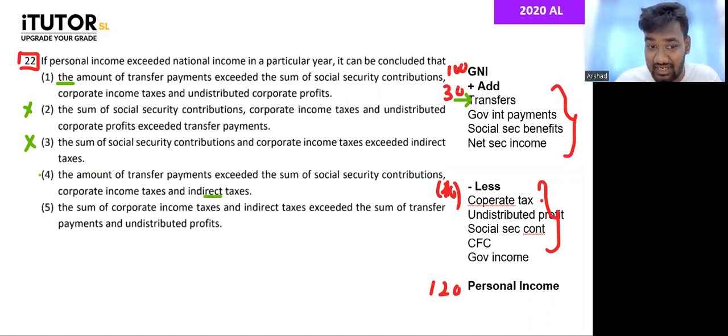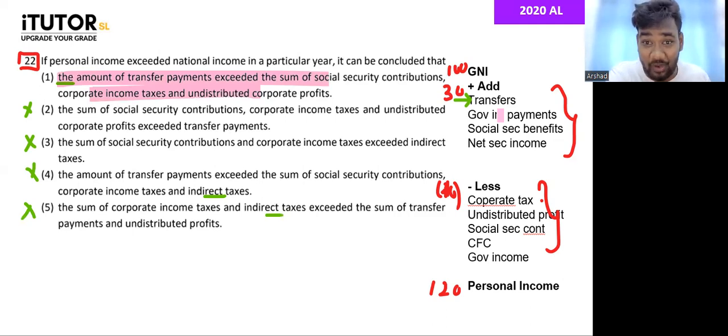Indirect taxes, again, is not a part anywhere. So which one is our answer? Answer is number 1. How many of you got this correct, guys? Yes, not just a lucky shot, but with some proper logic, you got it correct.